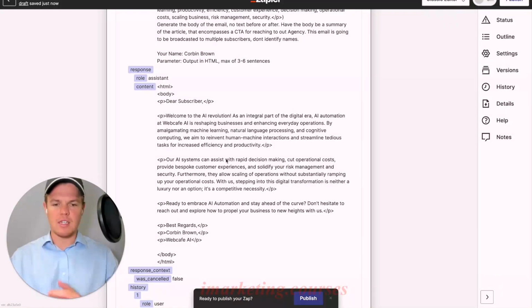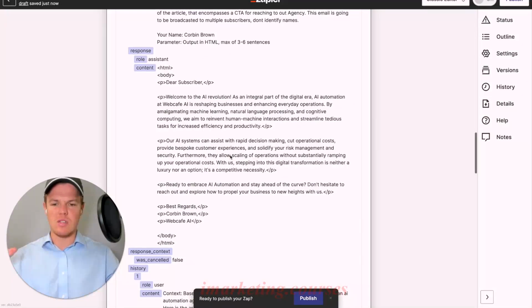A couple things that I like better about this is that it's not using a big block to identify the content of that article. So we have more of blocks like this. And then on top of that, we have the name here. We have the company name and it says dear subscribers. So that's not bad. We could probably tell it in a parameter we don't want to call them subscribers, we want to call them XYZ.